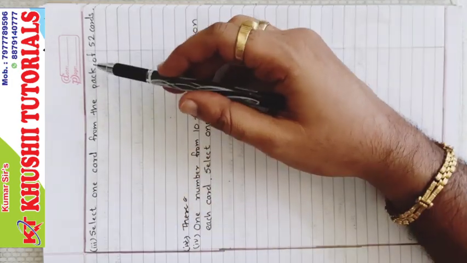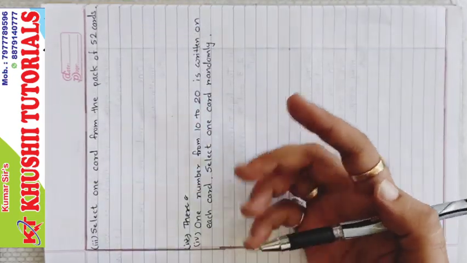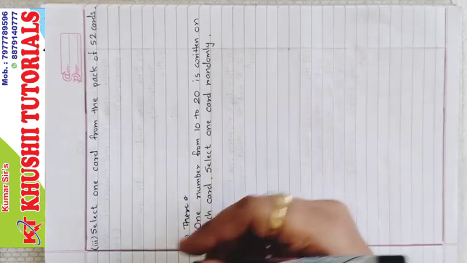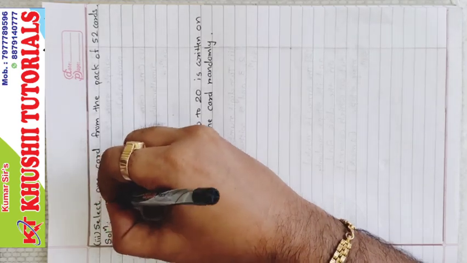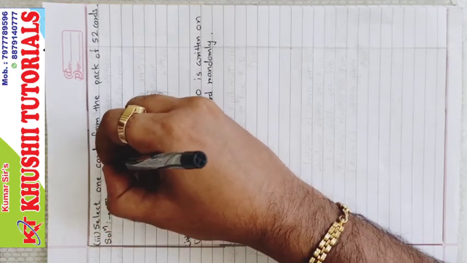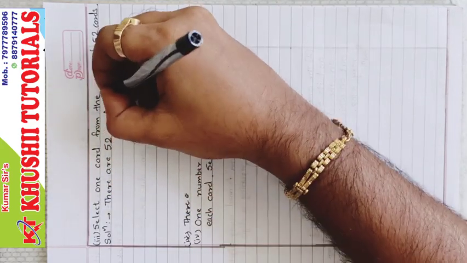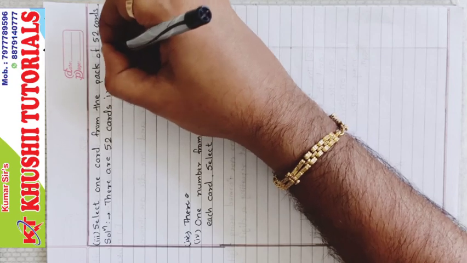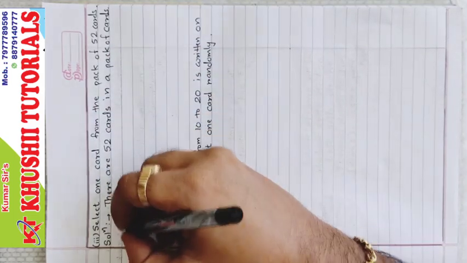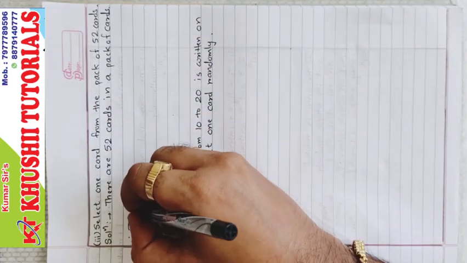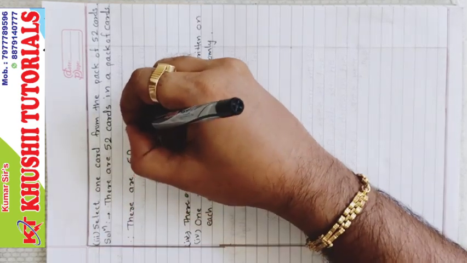Select one card from the pack of 52 cards. Already we have seen all the cards, total 52 cards, and we are selecting one card. So it means there are how many possibilities? 52 possibilities. So solution: there are 52 cards in a pack of cards. Therefore, there are 52 possibilities.